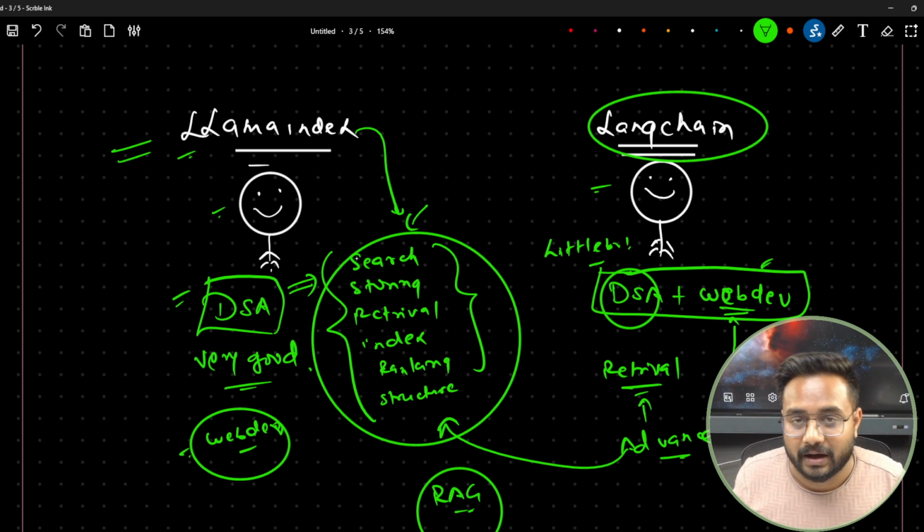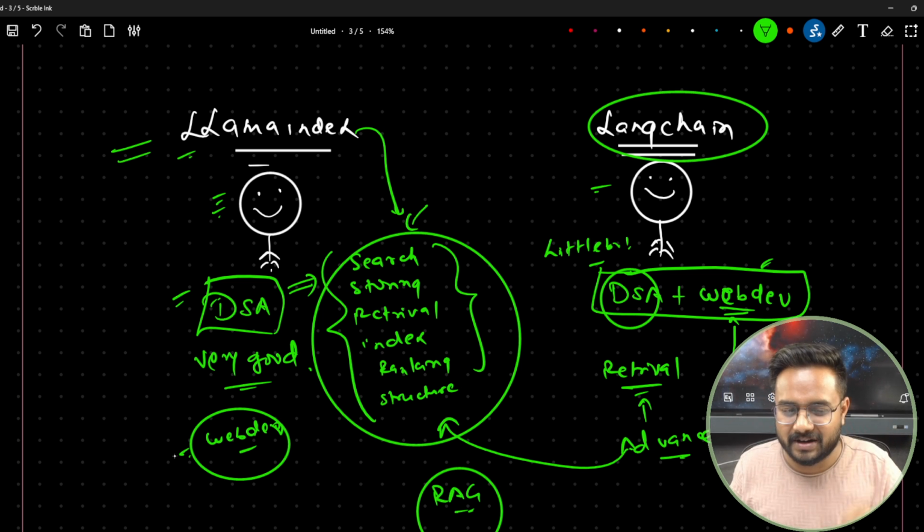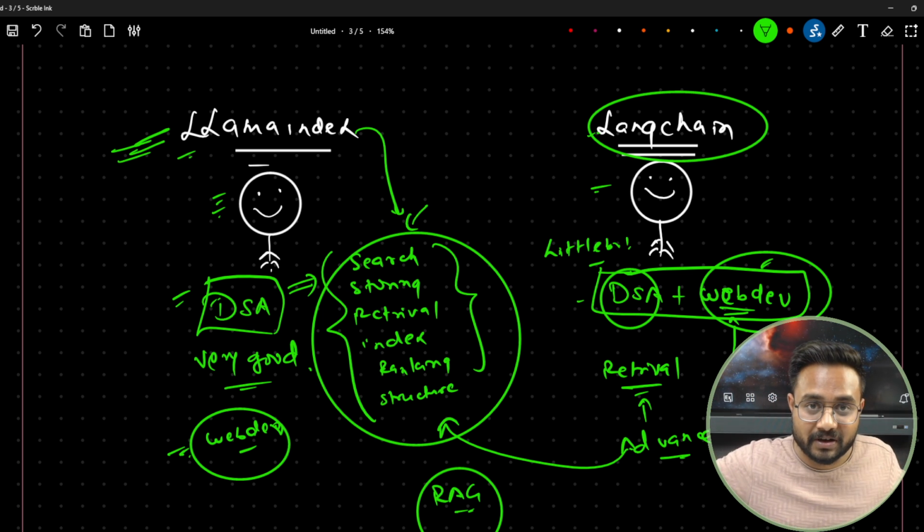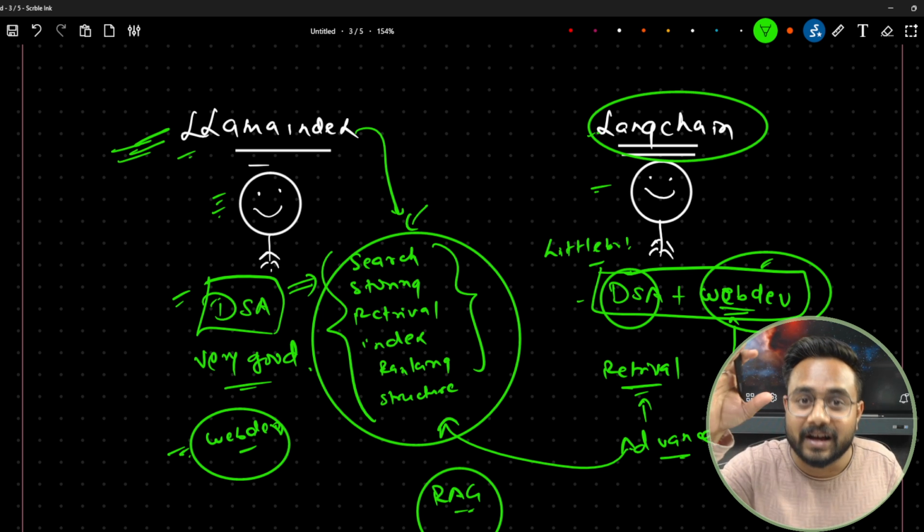Getting my point? I think you are getting that Llama-Index is a person who knows DSA very well but is very weak in web development. LangChain knows DSA a little bit, but is very good for web development. So if we want to create an efficient ranking system, in that case definitely I will have to use Llama-Index. And if you want to create an end-to-end LLM-based application, in that case I will have to use LangChain.